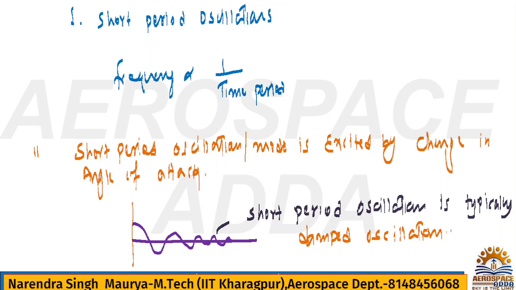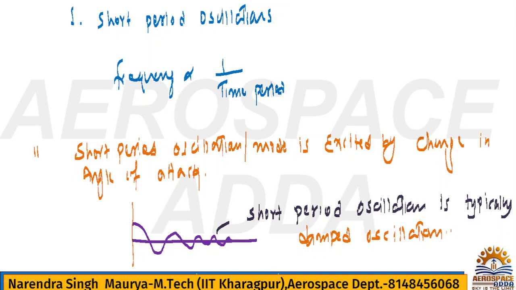Always remember, they can ask you in the examination: short period oscillation is damped oscillation, undamped oscillation, convergent oscillation, or divergent oscillation. That kind of question will be asked, so you have to answer this. It is a damped oscillation, meaning the amplitude continuously decreases, and it will decrease very fast, because it's a short period. If time period is very small, then frequency will be very high. That's the meaning of it.